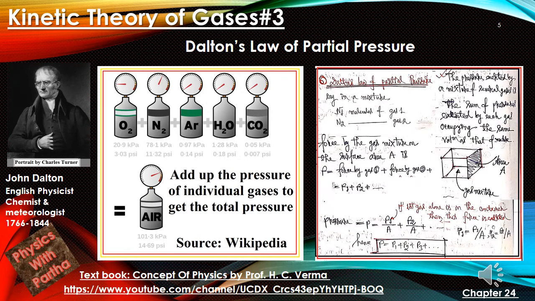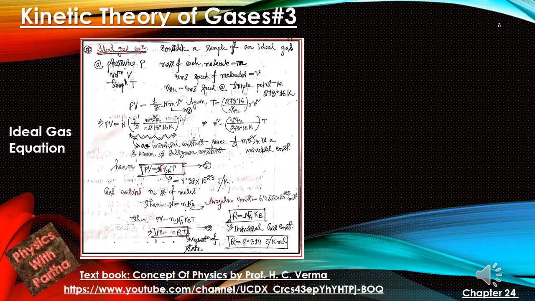Okay, let us formulate the ideal gas equation. First we will consider a sample of ideal gas at pressure P, volume V, and temperature T. So these P, V, and T are the state variables. Let us consider the mass of each molecule to be small m, the RMS speed of the molecules to be small v, and VTR gives us the RMS speed at the triple point of water, that is 273.16 Kelvin. Now as we all know, PV is given by 1/3 of capital N small m v square. This is equation number 3, which we have derived previously.